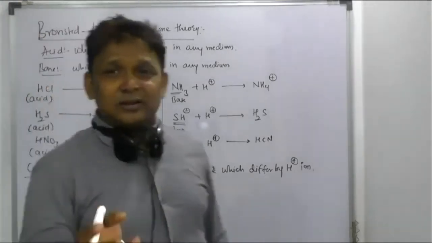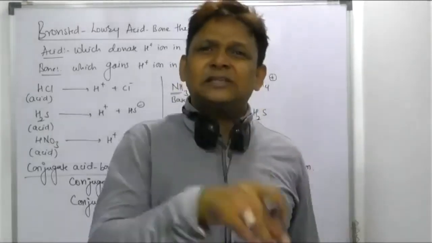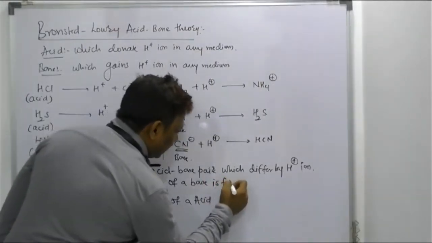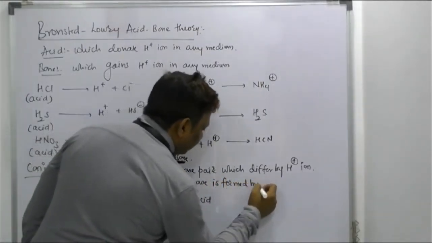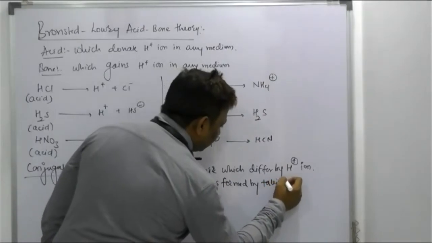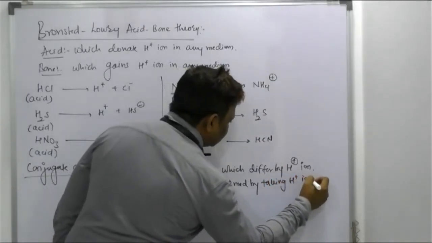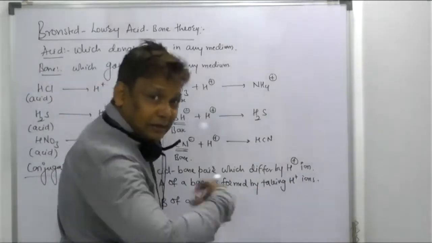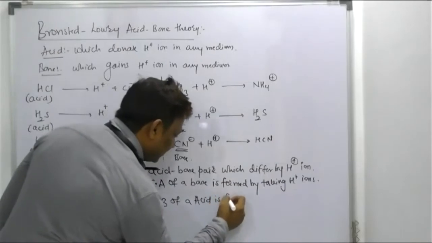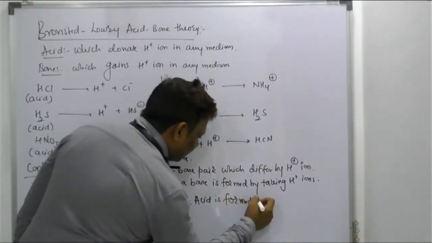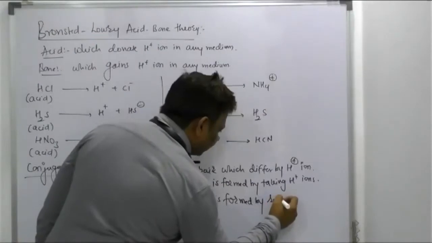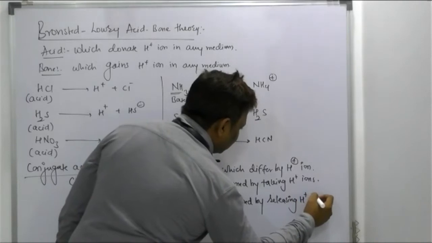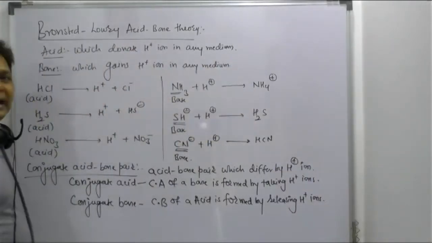Right? But a conjugate acid of a base is formed by taking H plus ion. Sir, it is formed by taking H plus ions. But the conjugate base is formed how? By releasing H plus ion. It is formed by releasing H plus ion. I'll show you an example, beta.